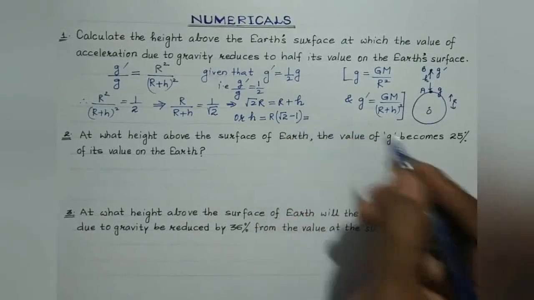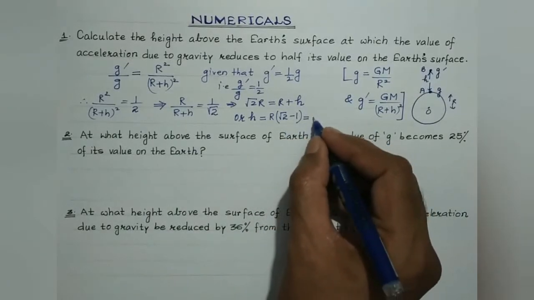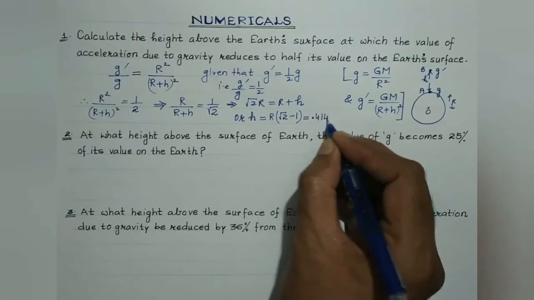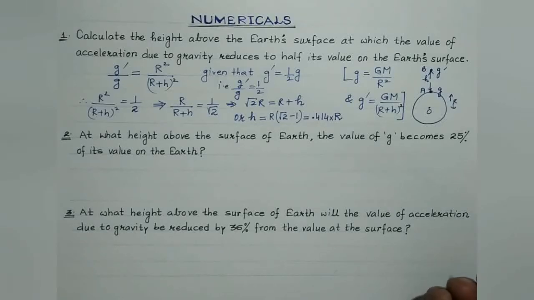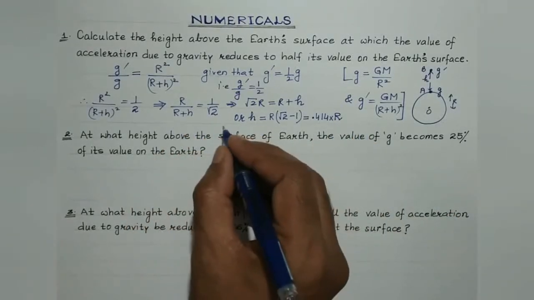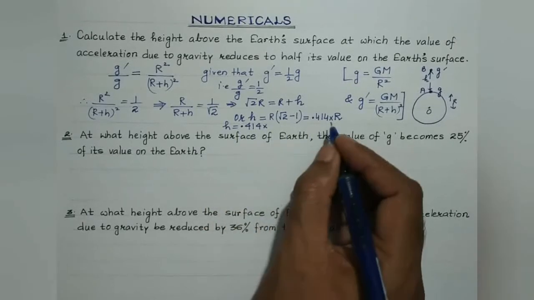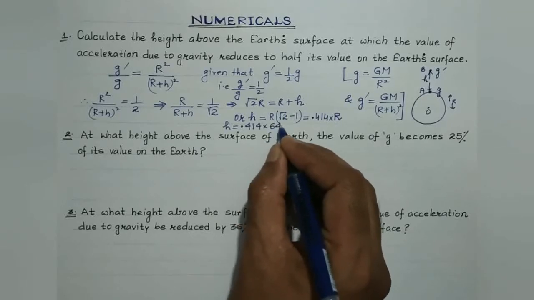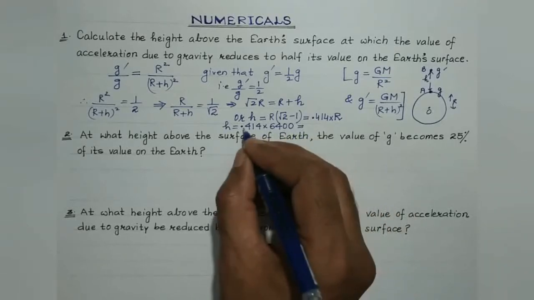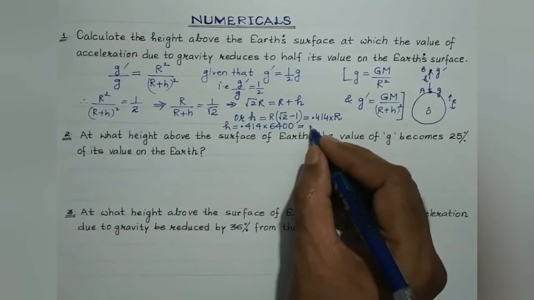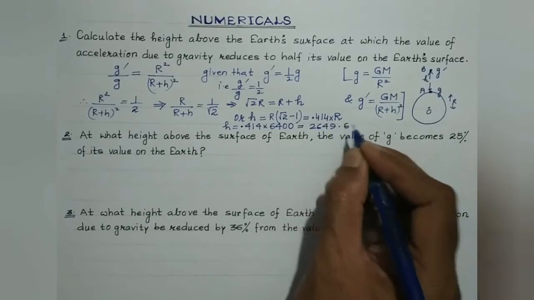So root 2 is 1.414. So 1.414 minus 1 would be 0.414 multiplied by radius of the Earth. So this is the answer, students. In case you want the numerical value, then h would be equal to 0.414 multiplied by the radius of the Earth, which is 6400 kilometer, right? So 6400 multiplied by 0.414, it will be about 2649.6 kilometer.